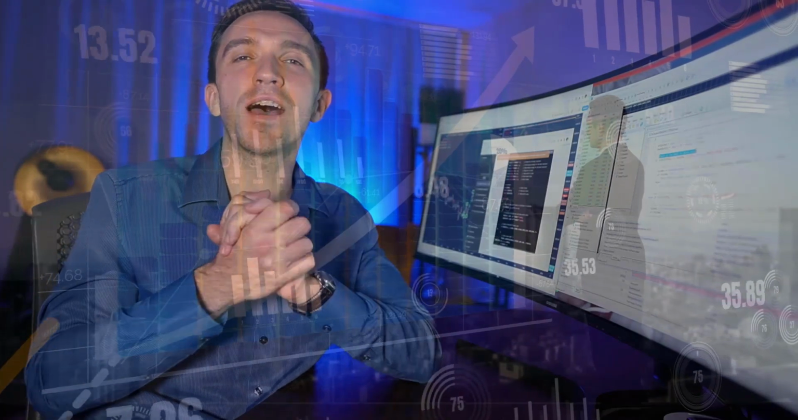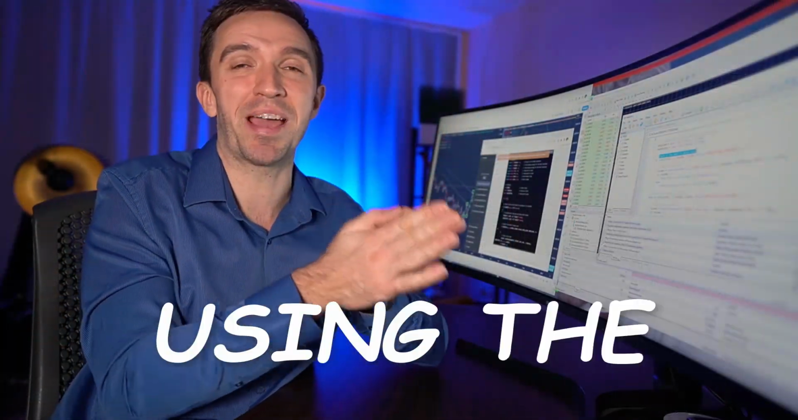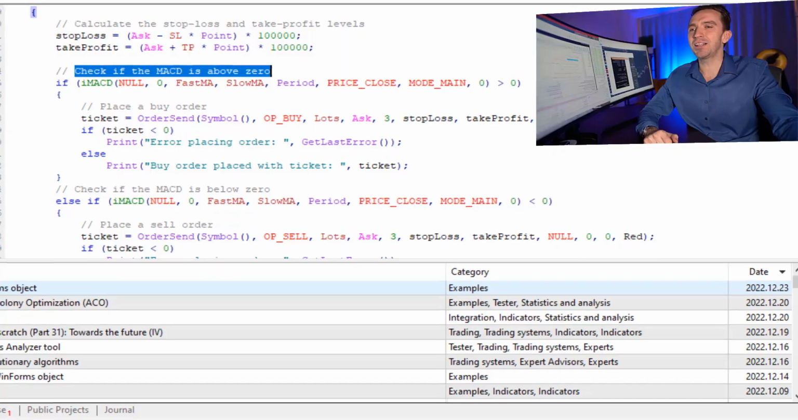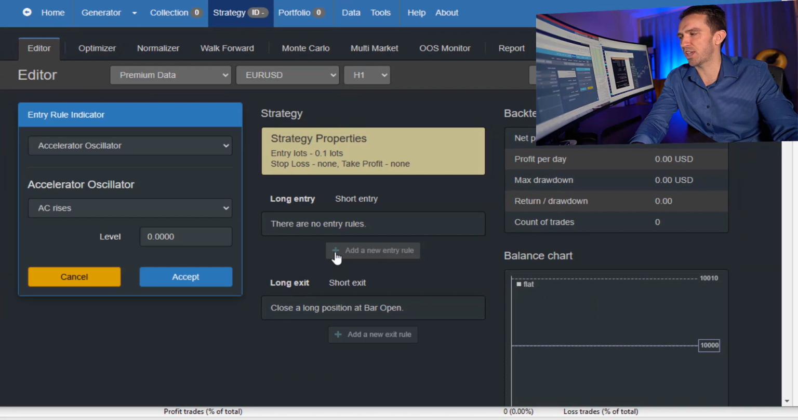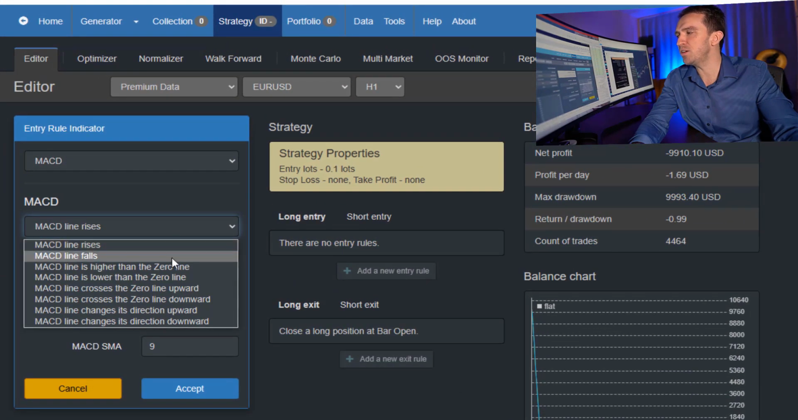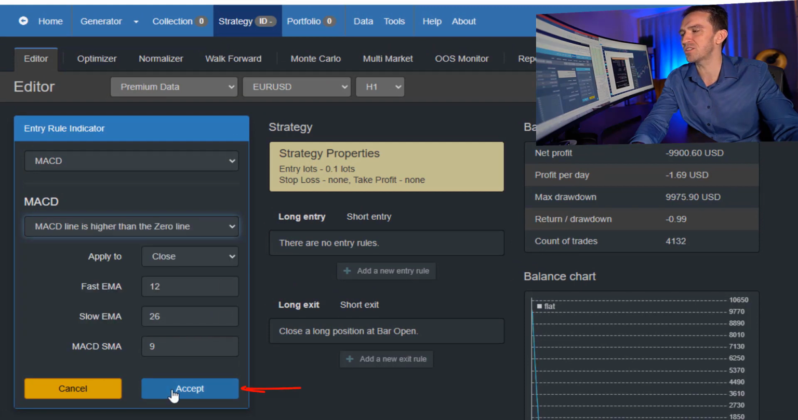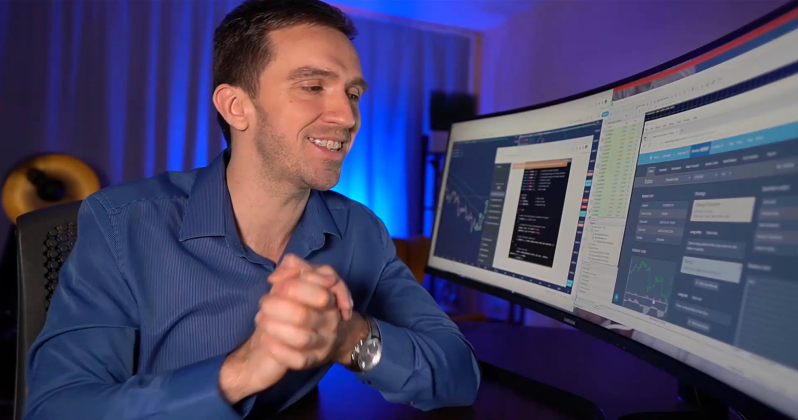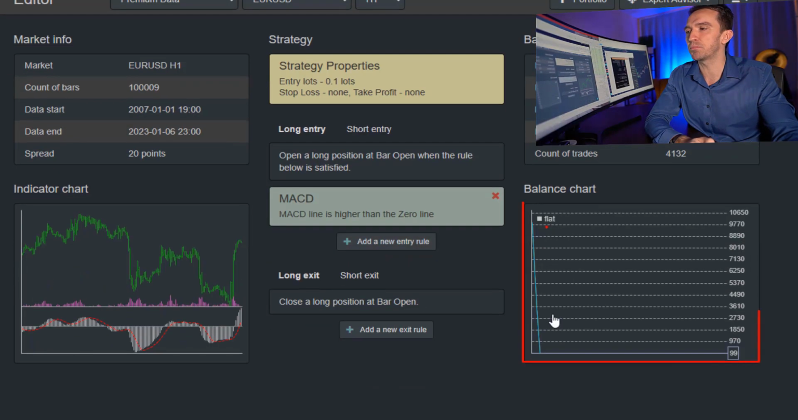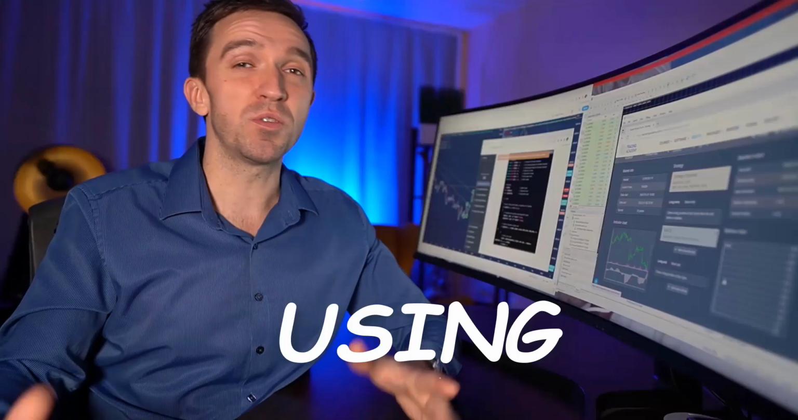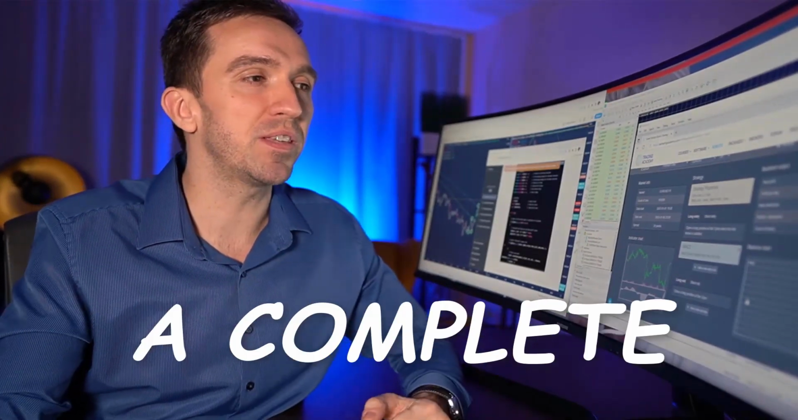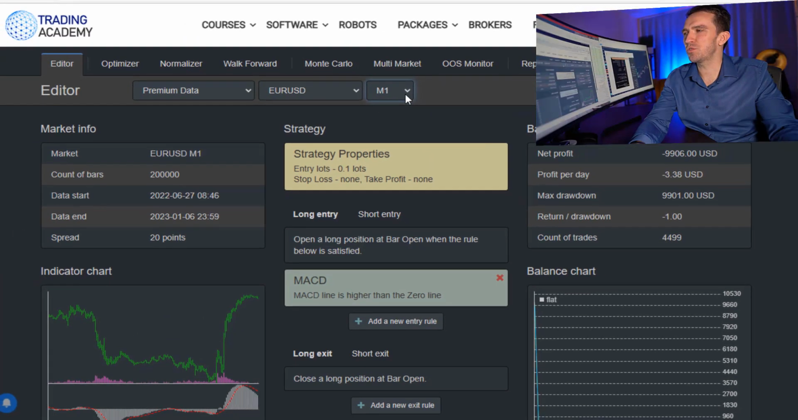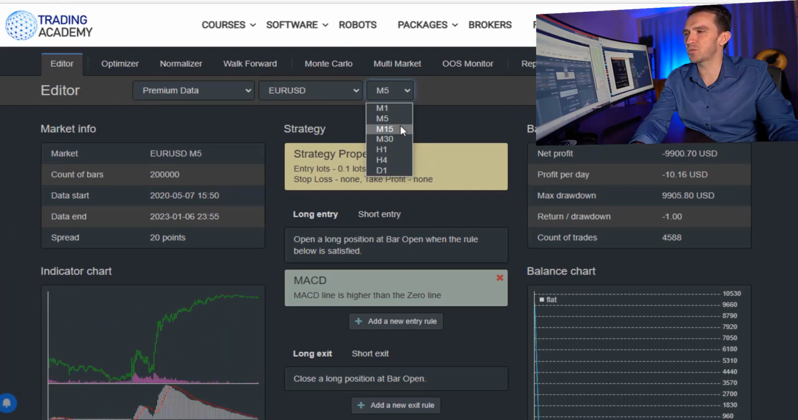And since I couldn't figure out if that is a profitable strategy using the backtester because the code just didn't work, I'll use the AI Studio strategy builder to implement the trading strategy. I will add the MACD indicator with the rule that MACD line is higher than the 0 line. I'll use the default parameters as ChatGPT suggested, and I will see a complete loss in the balance chart. So using just the MACD indicator with that condition will be a complete waste of money. And even if I switch through the different time frames, it is still a losing strategy.